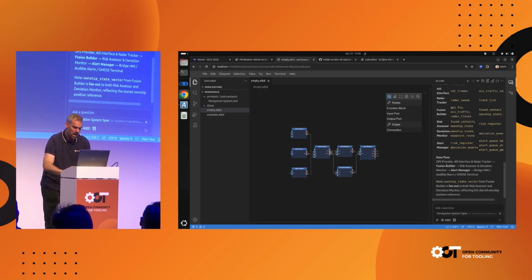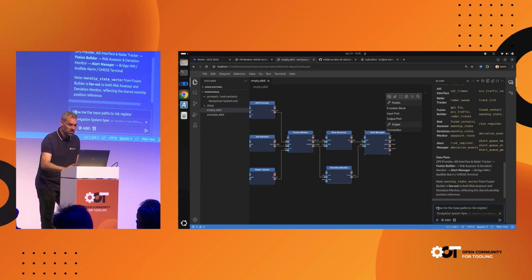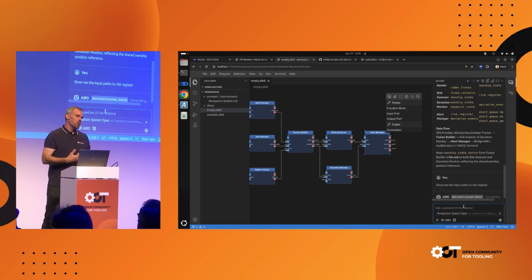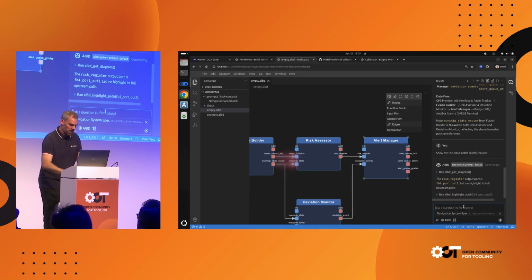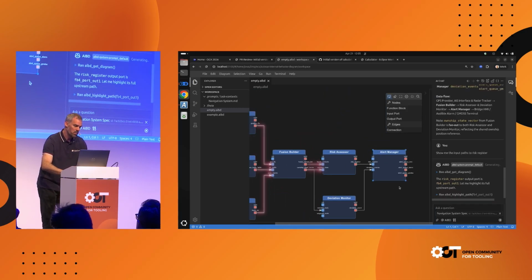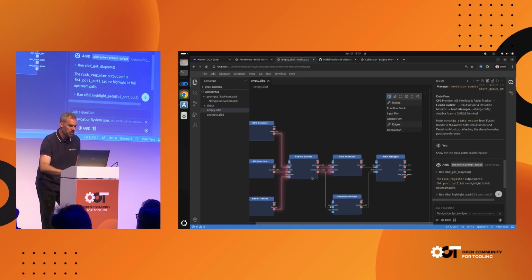All right, and of course, this doesn't stop at creating diagrams. I can now also ask questions. I could say, please remove something, please do something differently, or what I want to show is show me the input path to risk register, which is an input port somewhere over here. So let's see this. Now what this shows is that the LLM has really an understanding of what it did there. So as we can see now, it used this diagram function to basically highlight the input path to this input block.